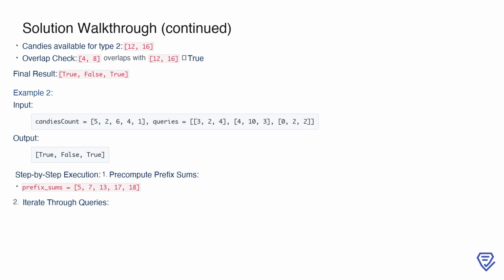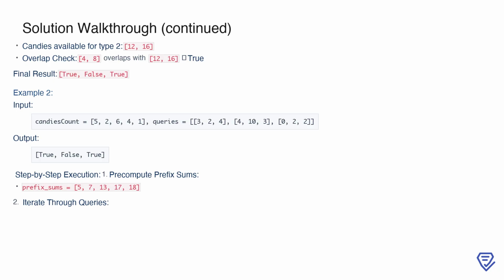Now, let's look at the second example to further solidify our understanding. Here, the input candies count is 5, 2, 6, 4, 1, and the queries are [3, 1, 2], [4, 10, 3], [3, 10, 100], [4, 100, 30], [1, 3, 1]. The first step, as before, is to calculate the prefix sums, which for this input are 5, 7, 13, 17, 18.